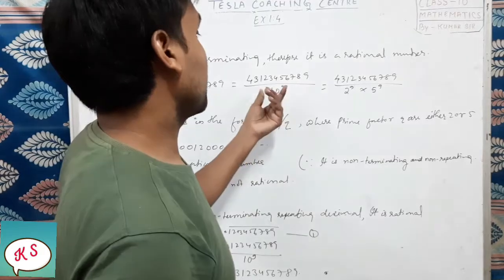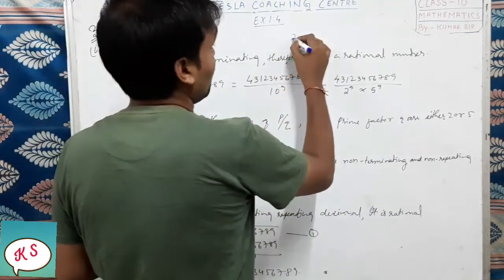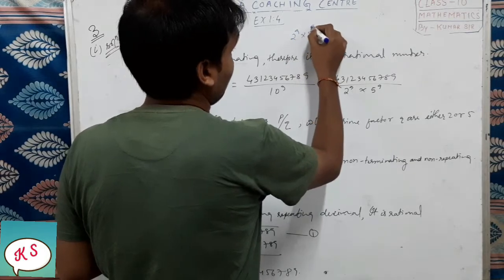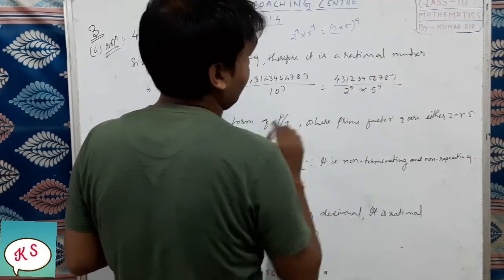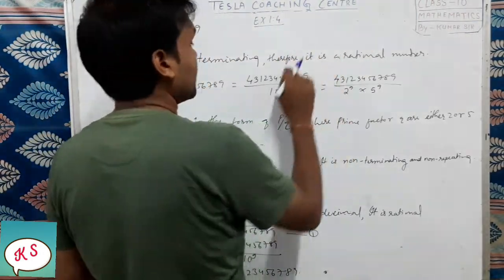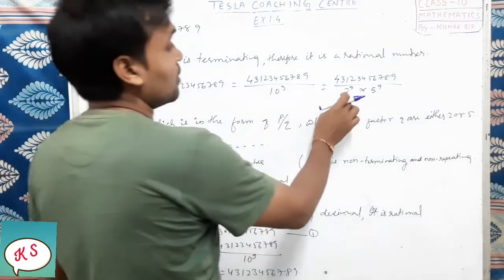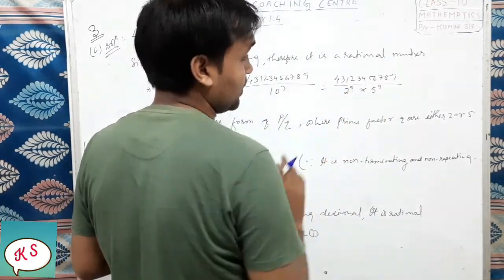Now this 10 to the power 9, I can write it as what? It can be written as 2 to the power 9 into 5 to the power 9, which will be equal to (2 into 5) whole to the power 9, right? These things we have done in the previous questions. So we have written 10 to the power 9, which will be equal to 2 to the power 9 into 5 to the power 9.